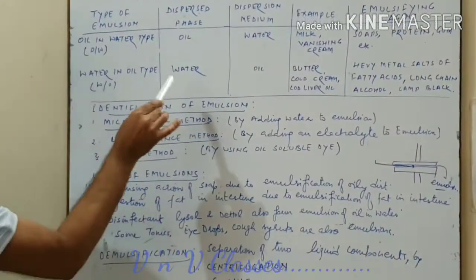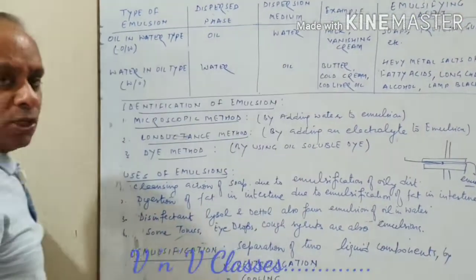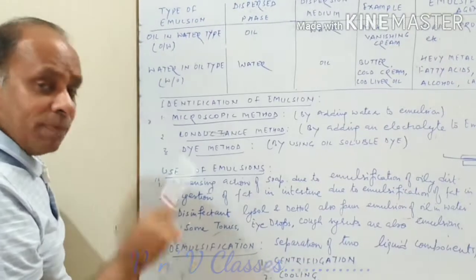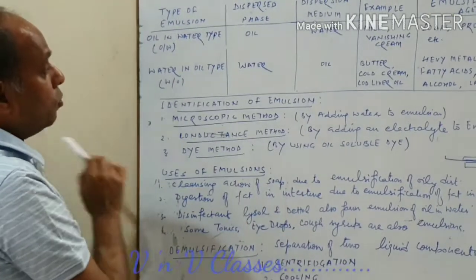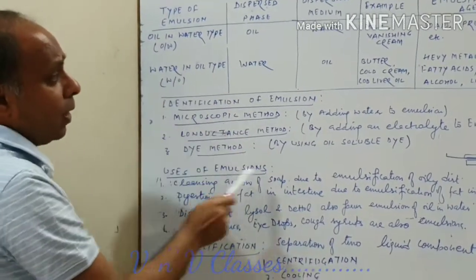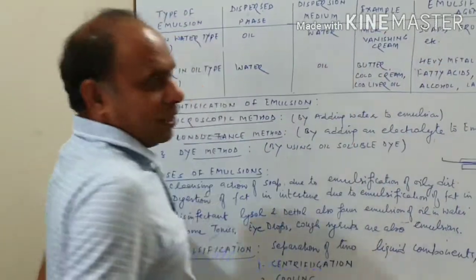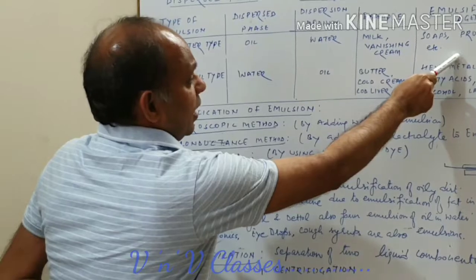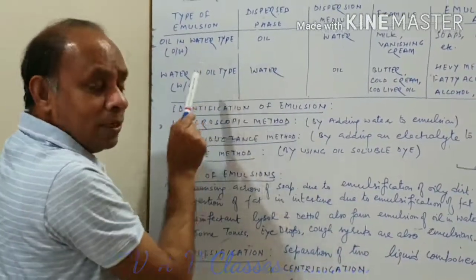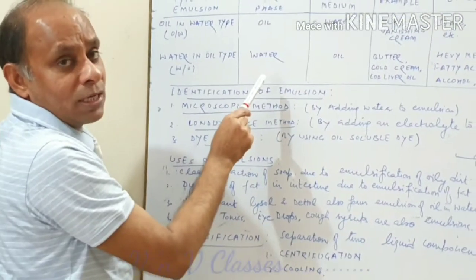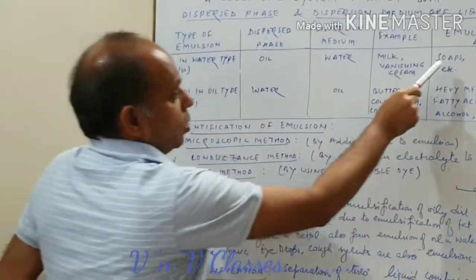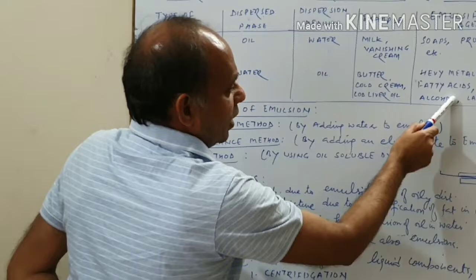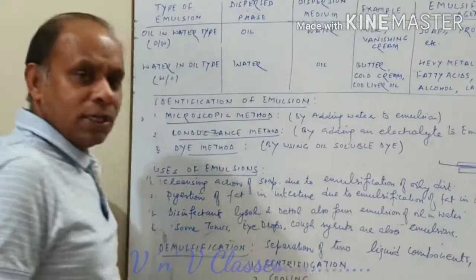I just wanted to tell you what lamp black is. But the point is we are talking of emulsions. So whenever you want a stable emulsion, you have to take the two components and add an emulsifying agent. And no doubt the type of emulsifying agent depends on the nature of the emulsion you want to get. For oil in water, soaps; for water in oil, heavy metal salts of fatty acids, lamp black, or long chain alcohol that you can use.